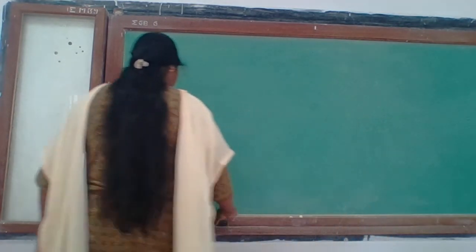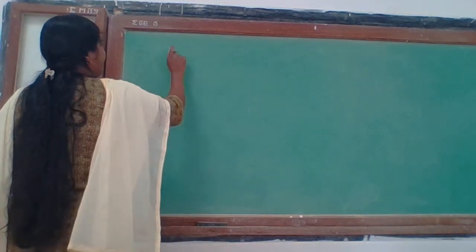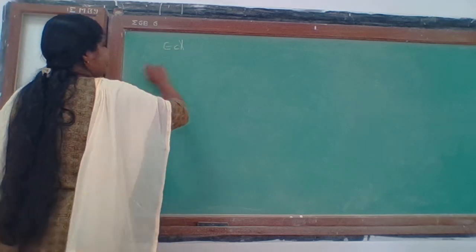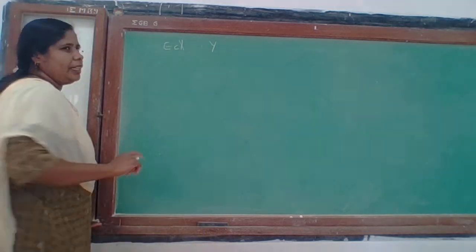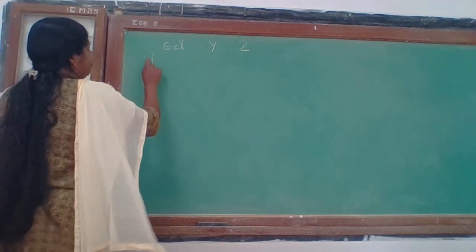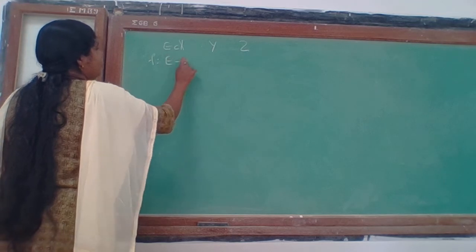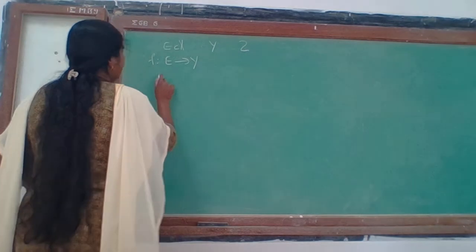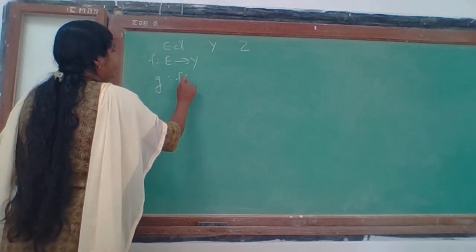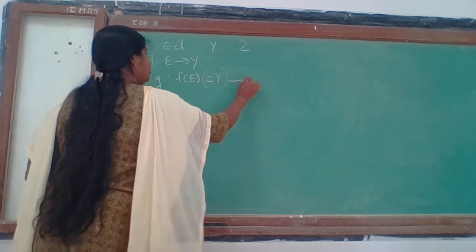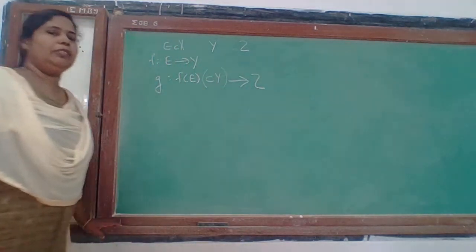Now we consider the continuity of composition of functions. Suppose we have a metric space X, E is a subset of X, Y is another metric space, Z is some metric space. We have a function f from E to Y and another function g from f of E, which is a subset of Y, to Z. So we have two functions.